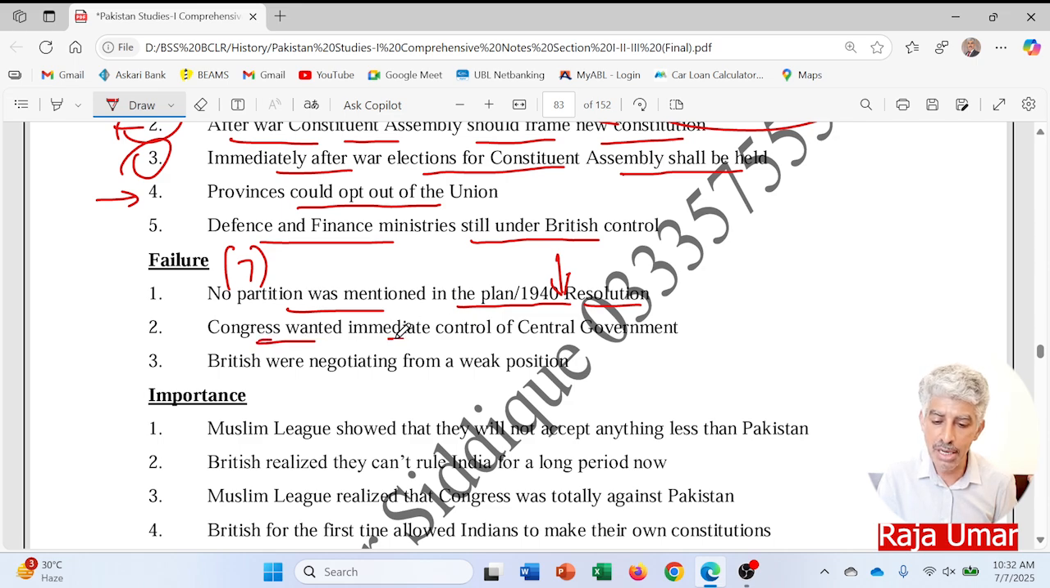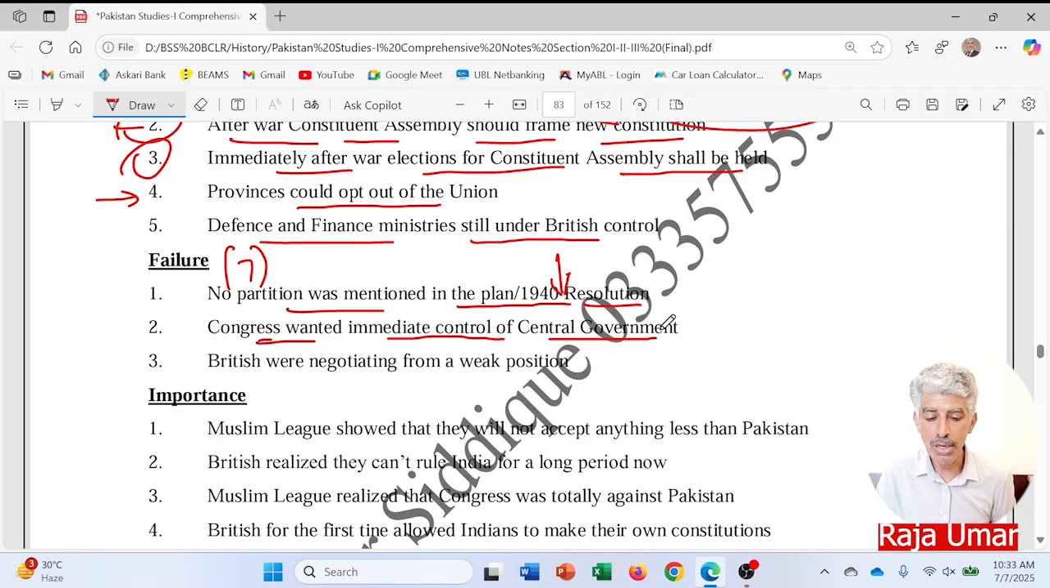Congress wanted immediate control of central government rather than after the war. As Congress tried to blackmail the British, even in 1939, when they resigned at a time when the war had broken out and the British were indulged into that war at that particular time, the Congress governments resigned to pressurize the British so that they might leave India and give control to the Hindus, I mean the Indian National Congress.